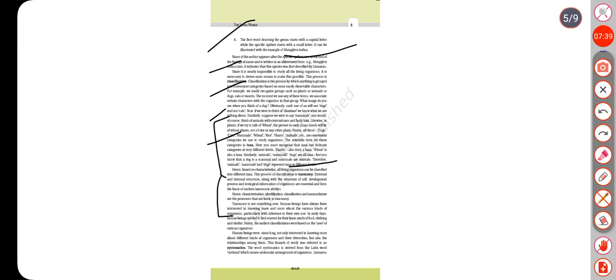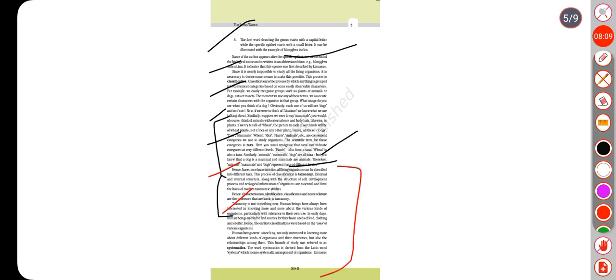The scientific term for these categories is taxa. Here you must recognize that taxa can indicate categories at very different levels. Plants also form a taxa. Wheat is also a taxa. Similarly, animals, mammals, dogs are all taxa, but you know that a dog is a mammal and mammals are animals. Therefore, animals, mammals, and dogs represent taxa at different levels. Hence, based on characteristics, all living organisms can be classified into different taxa. This process of classification is taxonomy.